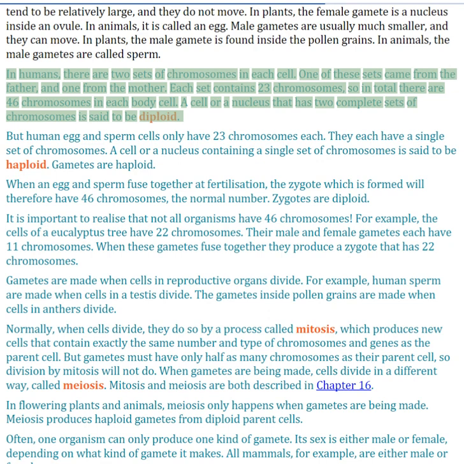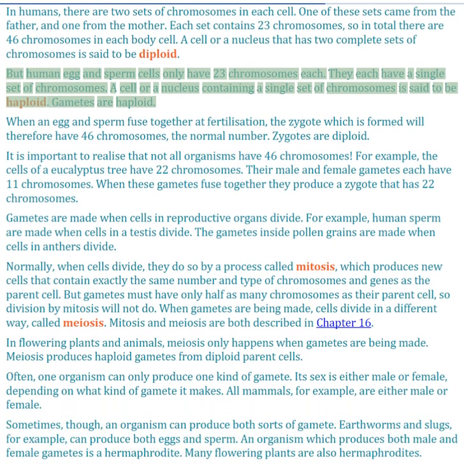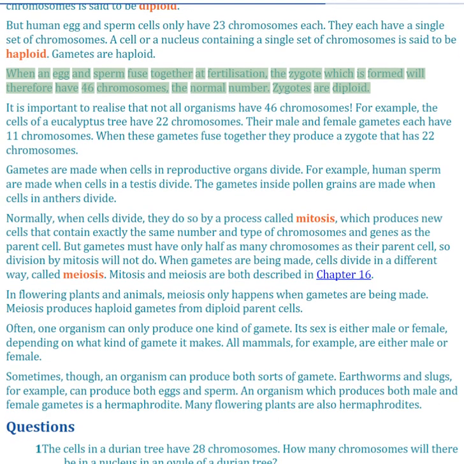A cell or a nucleus that has two complete sets of chromosomes is said to be diploid. But human egg and sperm cells only have 23 chromosomes each. They each have a single set of chromosomes. A cell or a nucleus containing a single set of chromosomes is said to be haploid. Gametes are haploid. When an egg and sperm fuse together at fertilization, the zygote which is formed will therefore have 46 chromosomes, the normal number.